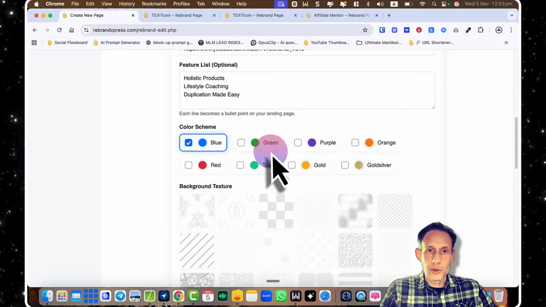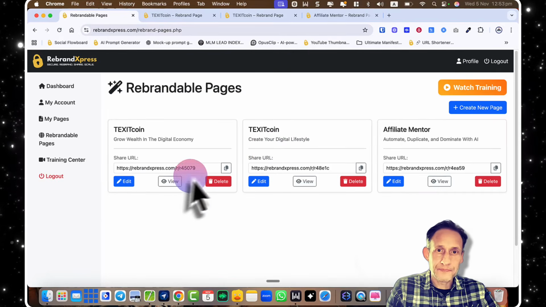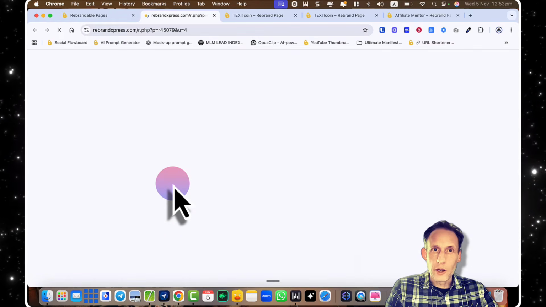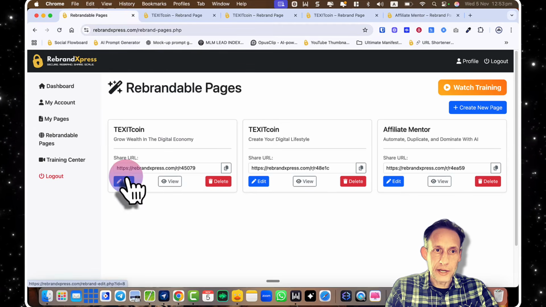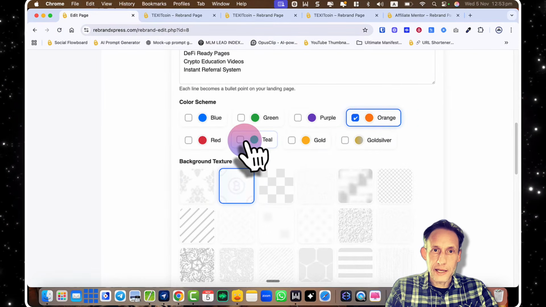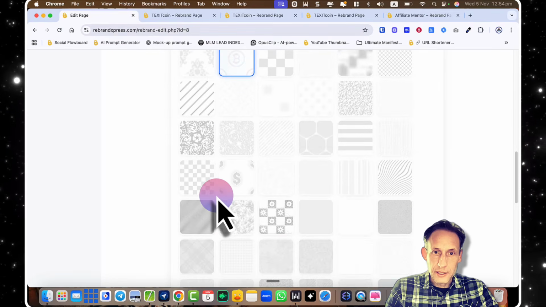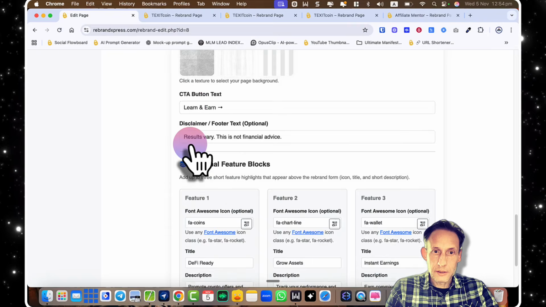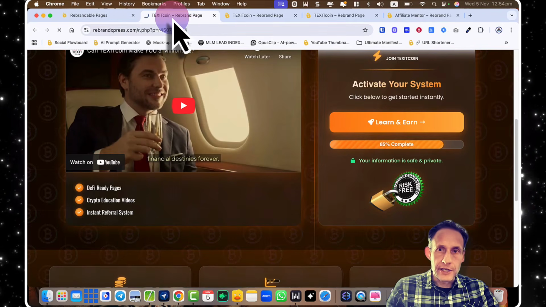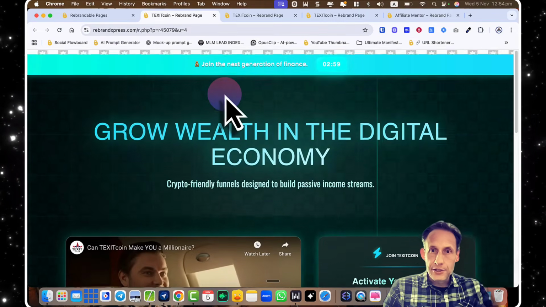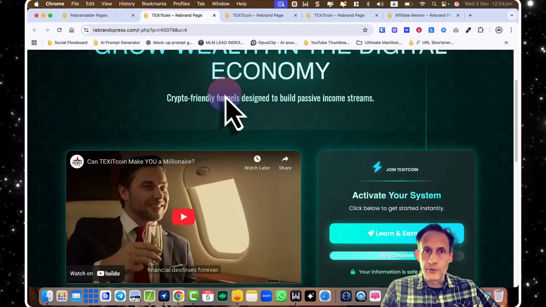But basically what you're doing is you're creating the page. I'm just going to show you with the existing pages. With this page, I created one for a company. But obviously, if you wanted to change, and you can edit, maybe change, it's currently orange. Let's say I'm going to just change it to something like teal, and you can change the background. Let's have a look, pick a background, whatever. Actually, I'm just going to go for this. Click save, and then you just refresh the page. And as you can see, the background texture has changed, the colors have changed, and the whole thing immediately changes.